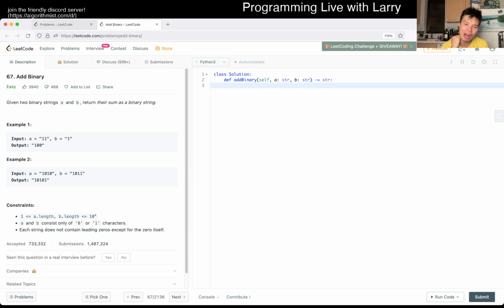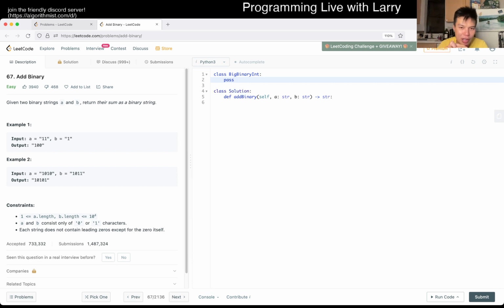You can do this by writing a preliminary, like a big int class if you like. You could just structure it as much as you like, class begin, and of course Python already has support for stuff like this, so big binary int maybe, something like that, and then fill this out, right? You initialize the class and then add and so forth. So I was actually debating whether to do this, mostly because I'm a little bit on the lazier side today, but